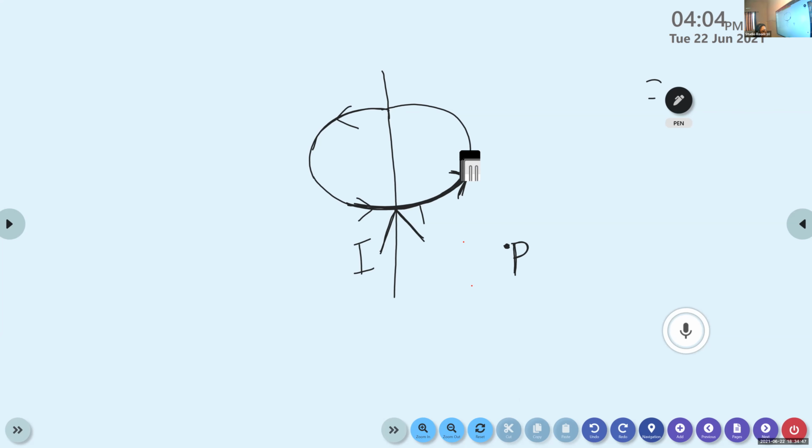You just imagine if you are holding a conductor in your right hand, such that the thumb pointing in the upward direction shows the direction of the current. And the wrapped fingers show the direction of the magnetic field. And in this case, we know that the wrapped fingers are pointing inwards, right? So at the point P, what about the direction of the magnetic field? From this arrow itself, it's clear. The direction of the magnetic field is inward.